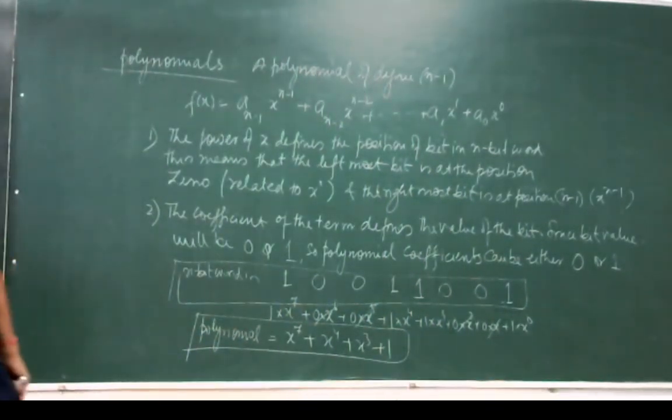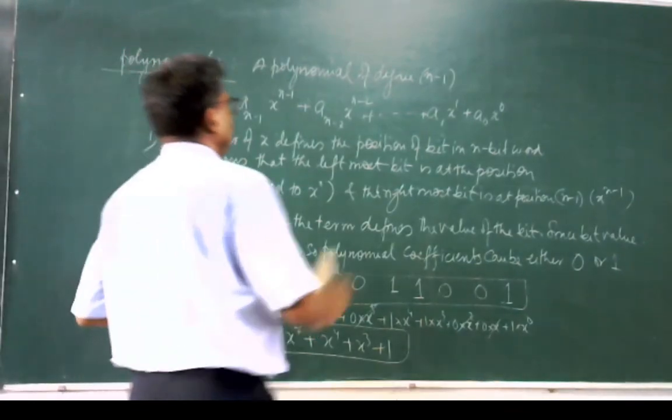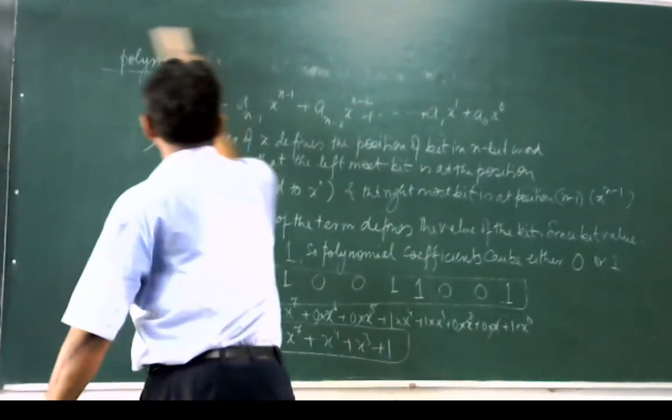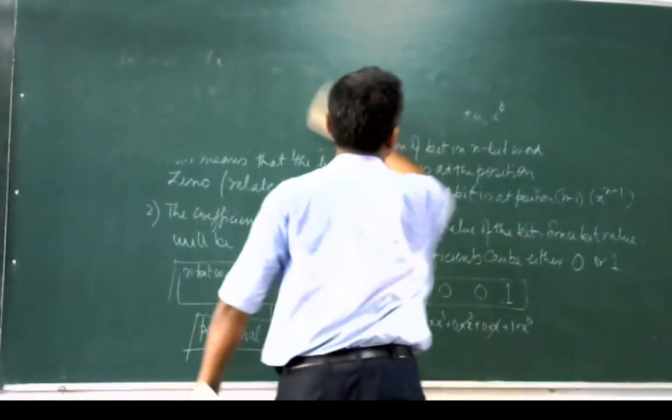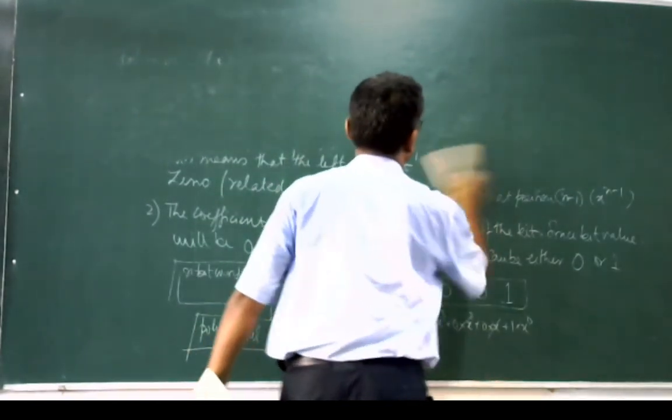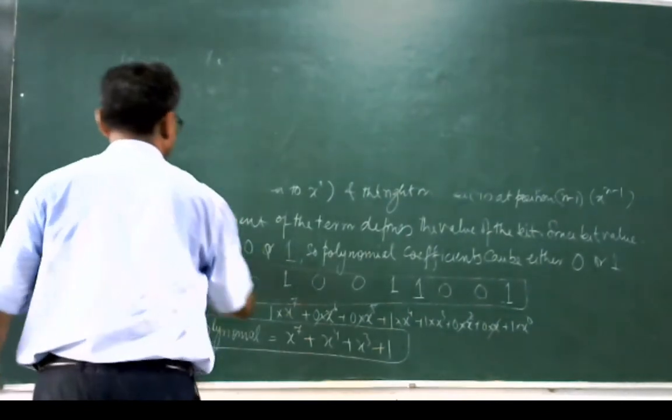So now, the different operations which are being performed on the polynomials.